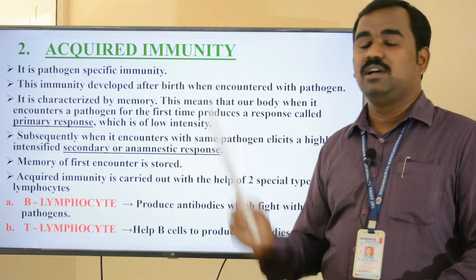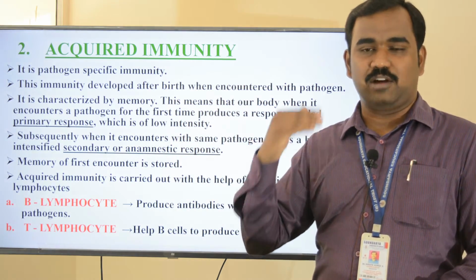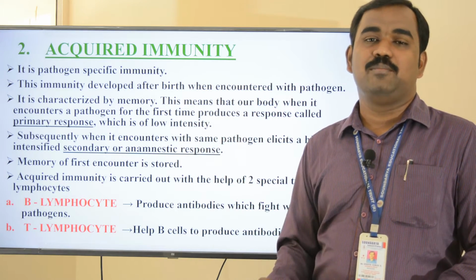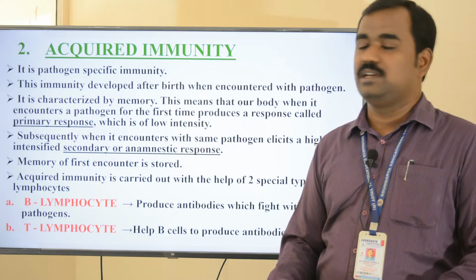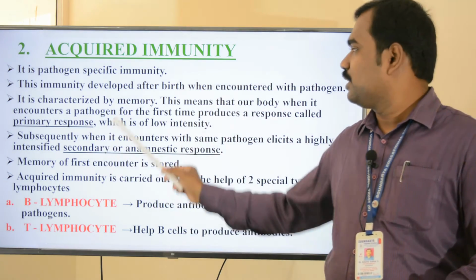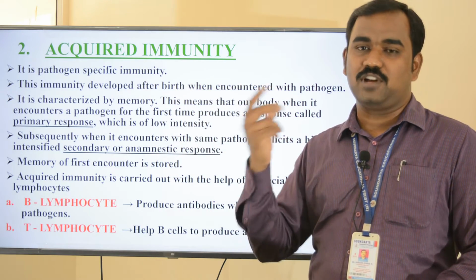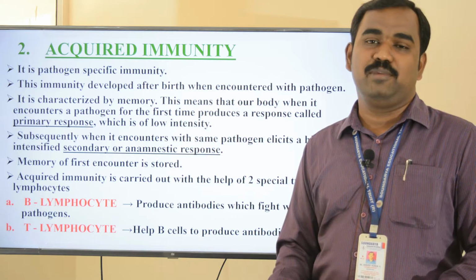I already told that this acquired immunity is pathogen specific immunity. It is acquired after our birth. It has a characteristic of memory. That means when our body encounters a pathogen for the first time, it produces a response. That response is called the primary response.